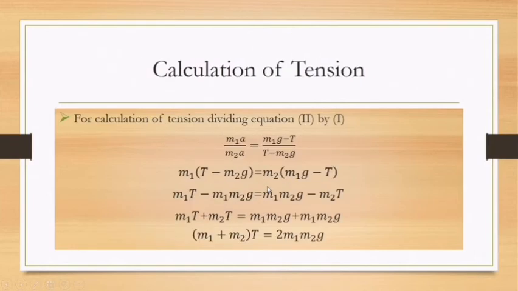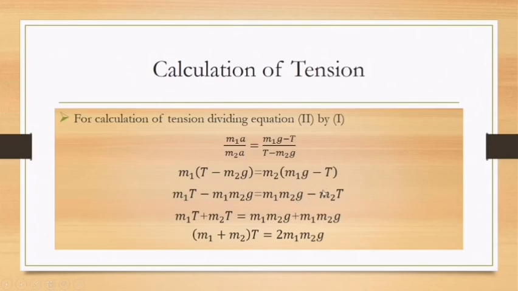Next, we move towards the calculation of tension. For calculation of tension, we divide equation 2 by equation 1. So M1A over M2A is equal to M1G minus T divided by T minus M2G. We cross multiply: M1 into T minus M2G. Here A cancels out with A, so M1 into T minus M2G, and M2 into M1G minus T. Multiplying M1 with both quantities, we get M1T minus M1M2 into G, and here M1M2 into G minus M2G.